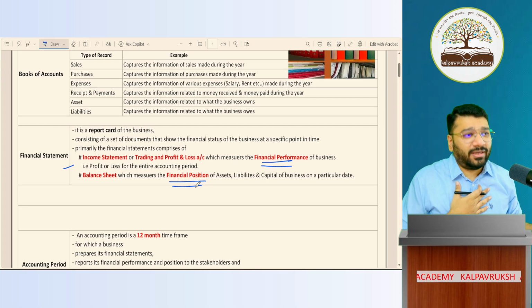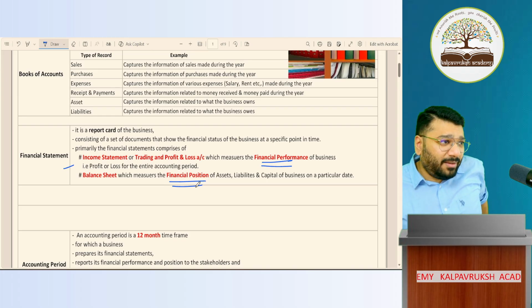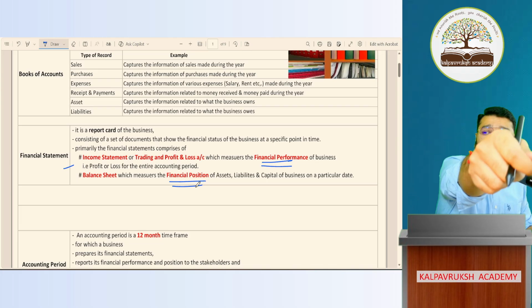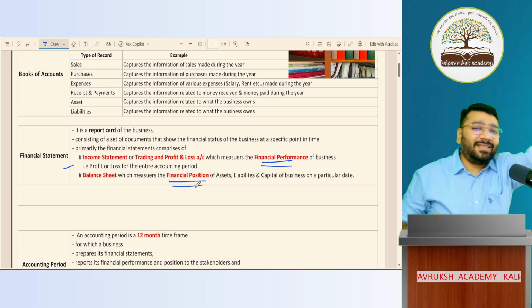I'll give pocket money. Come on, man. Take pocket money. Now how much is there?